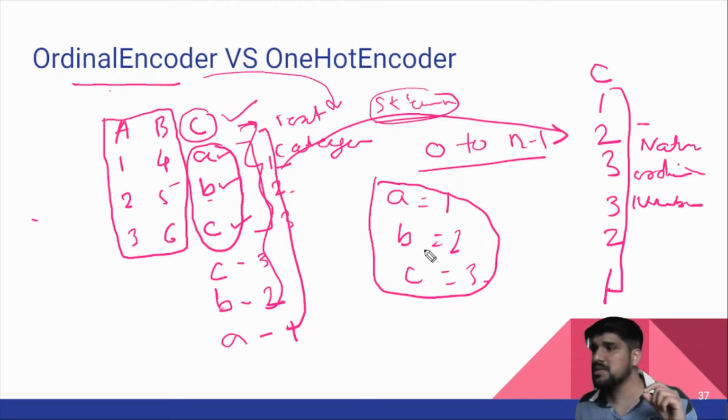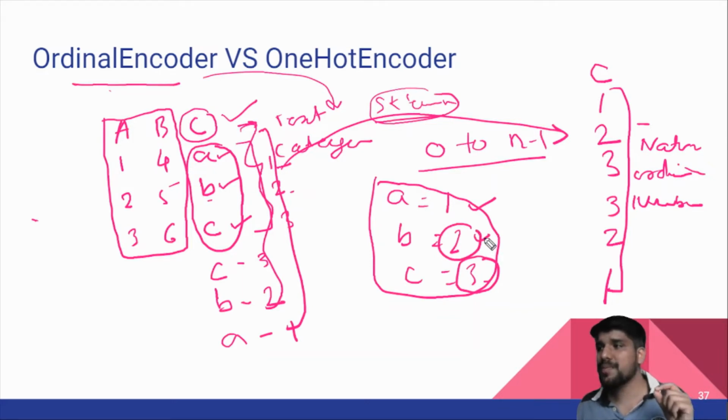For example, it creates C as 3, meaning C has a higher priority than B and A, and B is 2, meaning B has a higher priority than A. So the ML algorithm understands this as a natural ordering, which creates bias in understanding the pattern, because we know there is no such ordering; we just created the numbers to convert. This is the main drawback of the ordinal encoder, and we try to avoid it because of this feature.